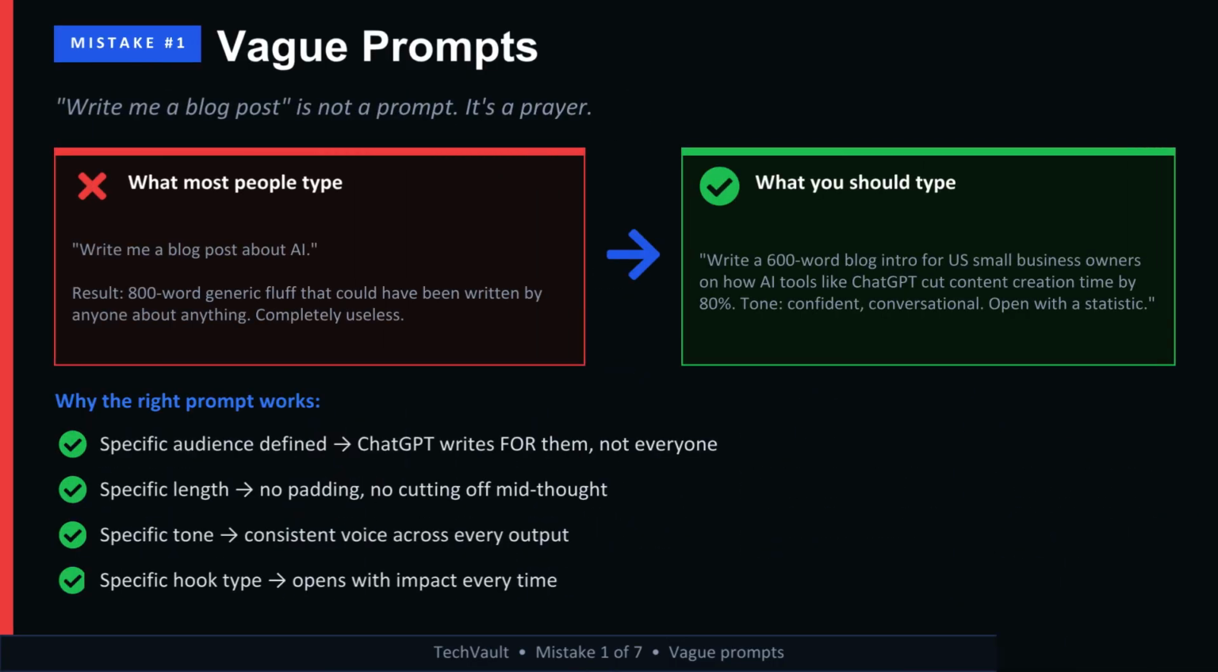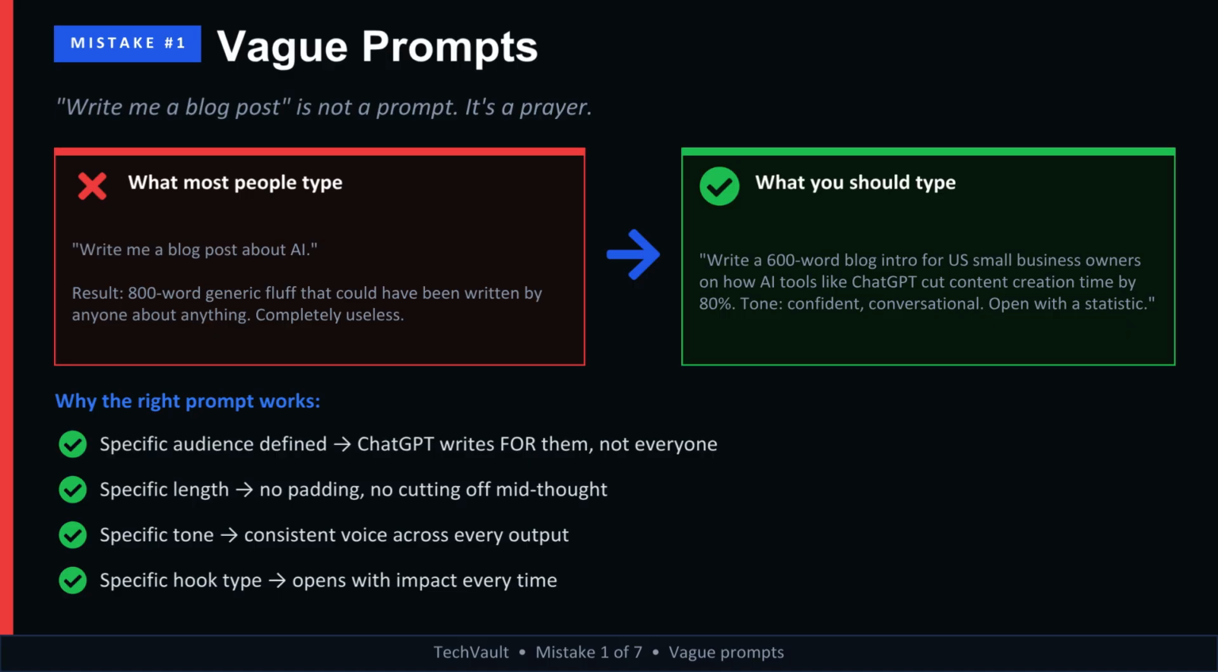Here's the first mistake: being vague. Most people write prompts like, write a blog post about AI. That's not really a prompt, it's a wish. A better version would be, write a 600-word introduction for small business owners explaining how AI tools can reduce content creation time by 80%. Use a confident tone and start with a surprising statistic. Now, ChatGPT knows who it's writing for, what it's writing, how long it should be, and how it should sound. Specific prompts create specific results. Vague prompts create vague results.